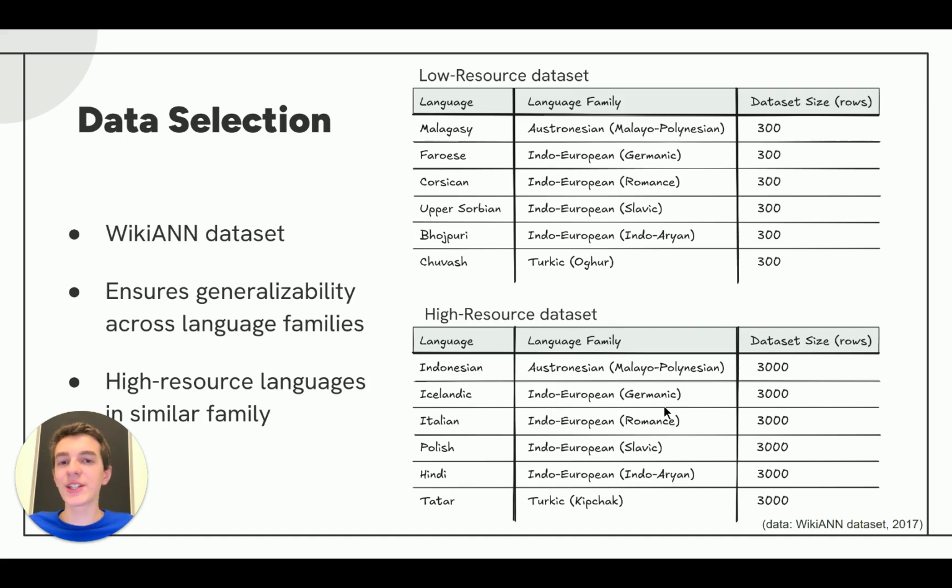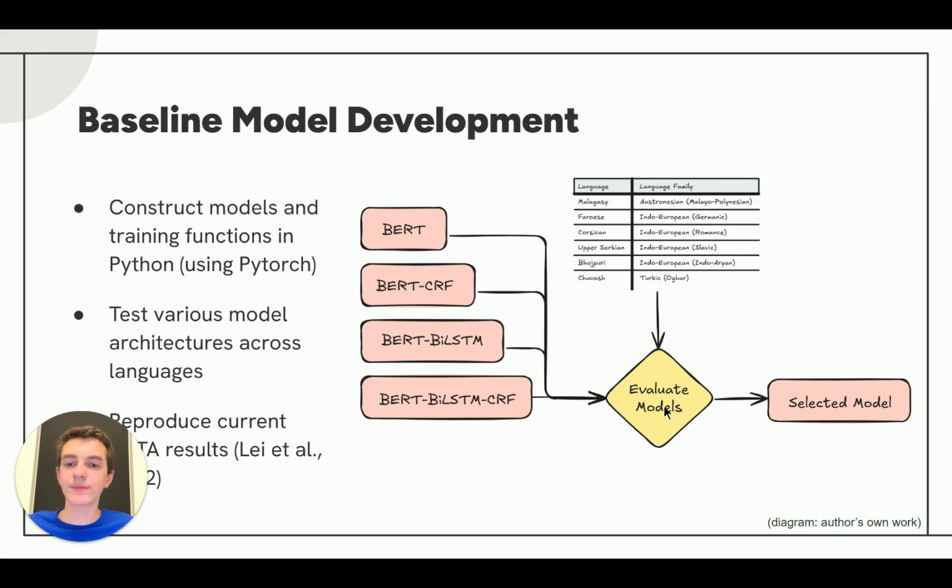So first, data selection. This is the data all my models are going to be trained on. I chose the WikiAnn dataset. It's a well-known multilingual NER dataset. And from this dataset, I chose six low and high resource languages from similar language families. And just to get a diverse set of languages, testing my models on all six languages will help ensure that any performance gains are not specific to a language family, but are generalizable across multiple domains.